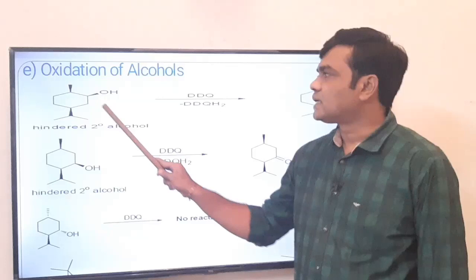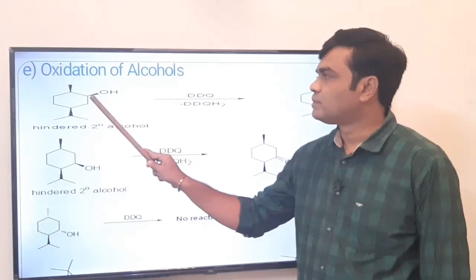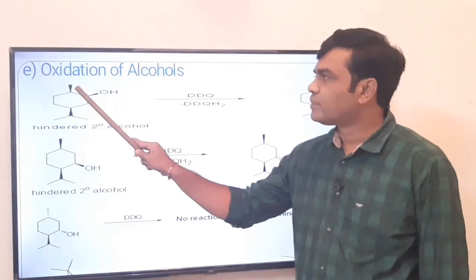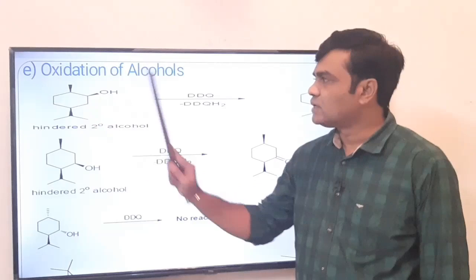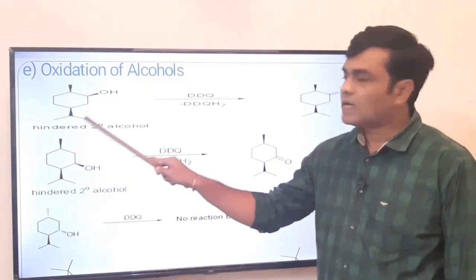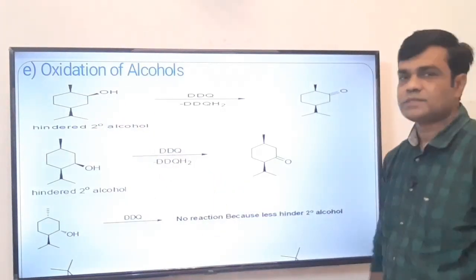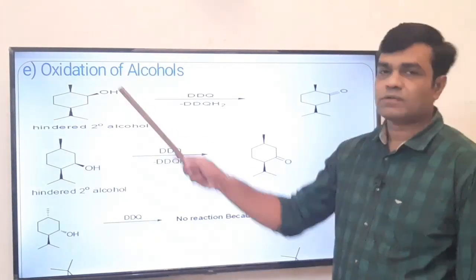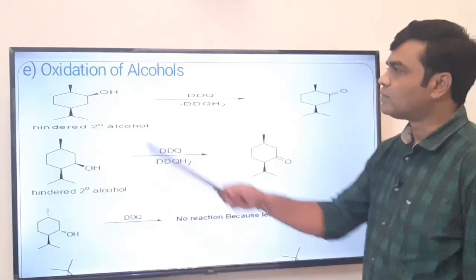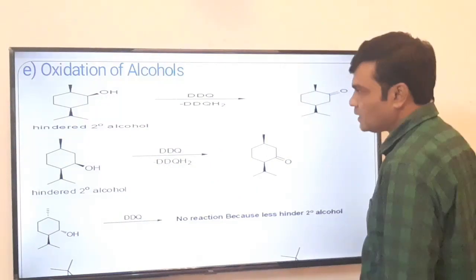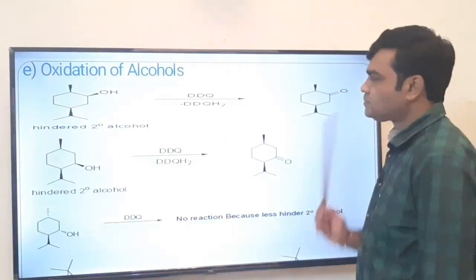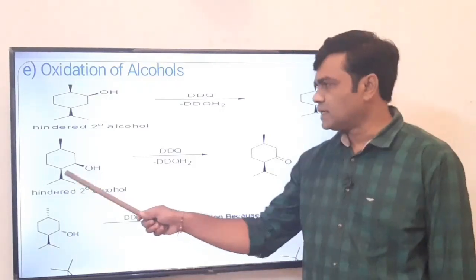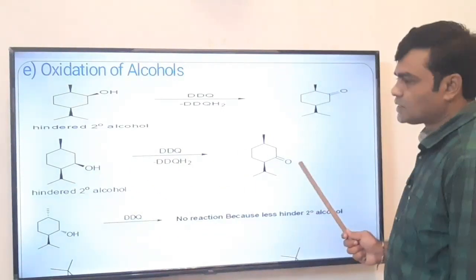See, this is a secondary alcoholic OH group. This is a methyl group and this is an isopropyl group, and this dark line indicates that all are from the same side. So there is steric hindrance. This hydroxy group is sandwiched between two groups, methyl group and isopropyl. So it oxidizes to ketone. Same is the case here. This OH group is also oxidized to ketone.